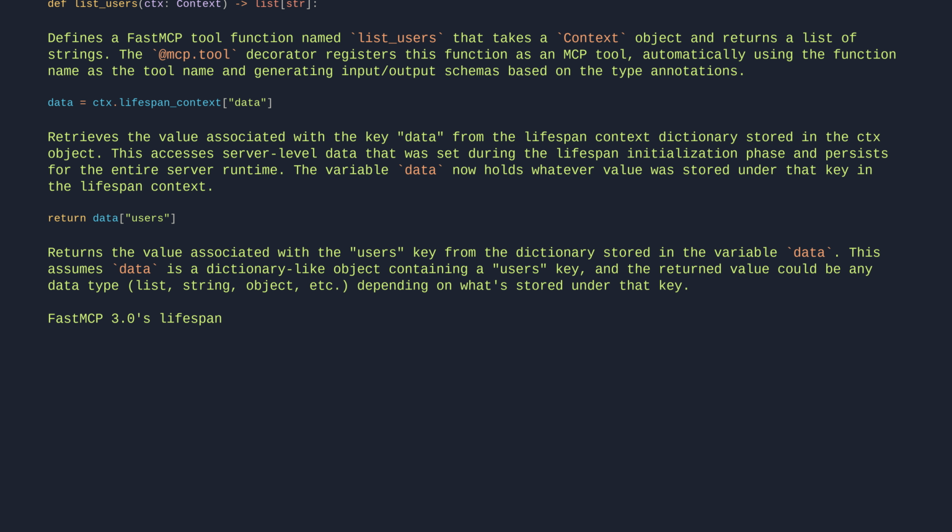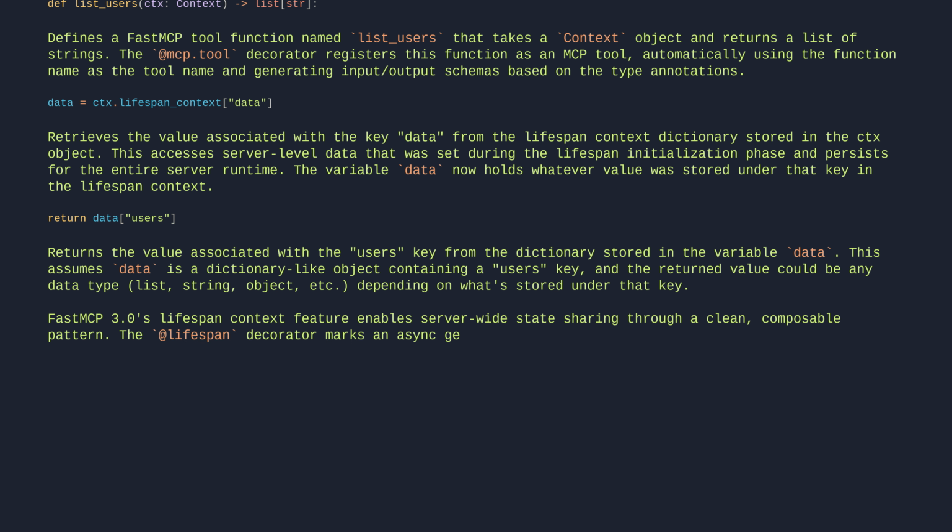FastMCP3's lifespan context feature enables server-wide state sharing through a clean, composable pattern. The @lifespan decorator marks an async generator that initializes shared data during server startup, yielding a context dictionary that persists for the server's lifetime.